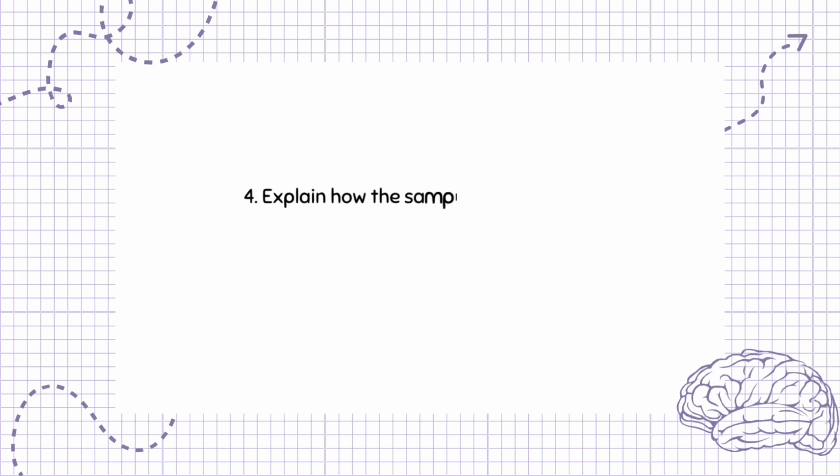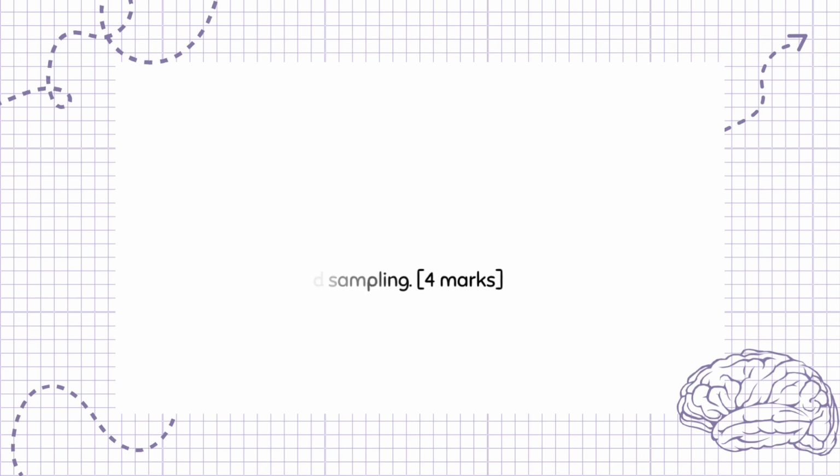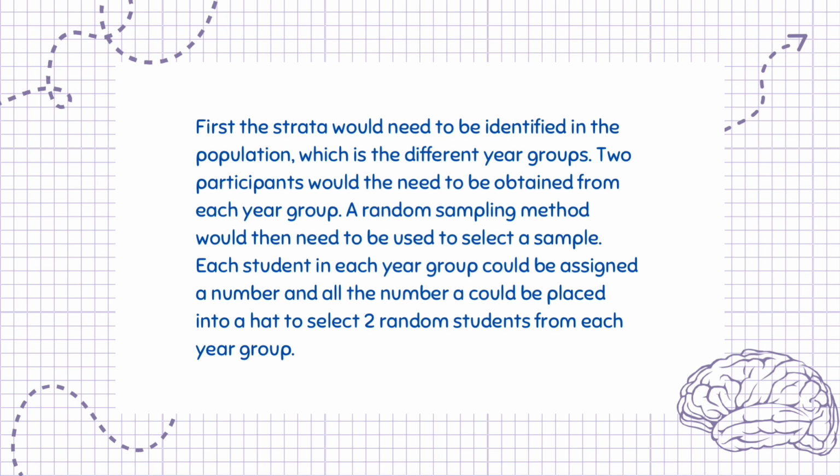Question 4. Explain how the sample of 10 participants could have been obtained from the students at the school using stratified sampling. 4 marks. First, the strata would need to be identified in the population, which is the different year groups. 2 participants would then need to be obtained from each year group. A random sampling method would then need to be used to select a sample. Each student in each year group could be assigned a number and all the numbers could be placed into a hat to select 2 random students from each year group.